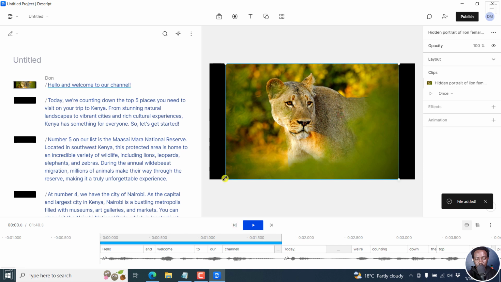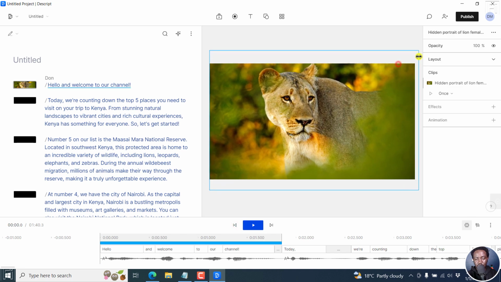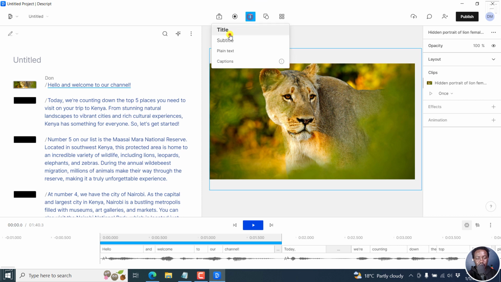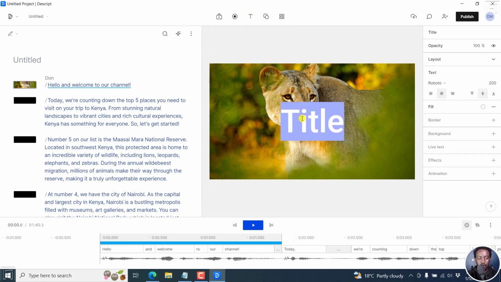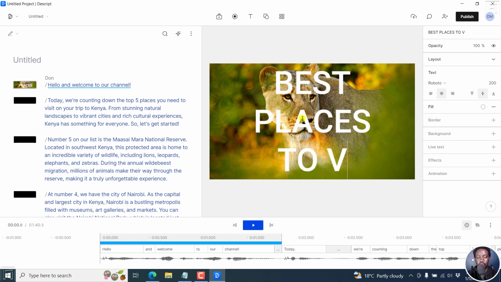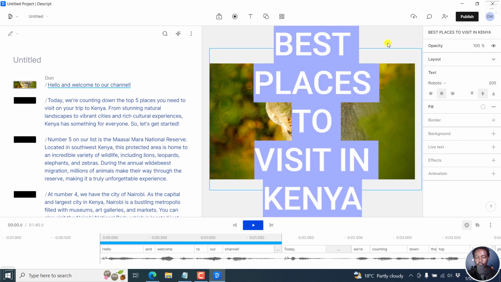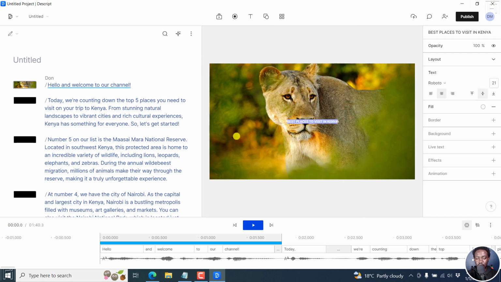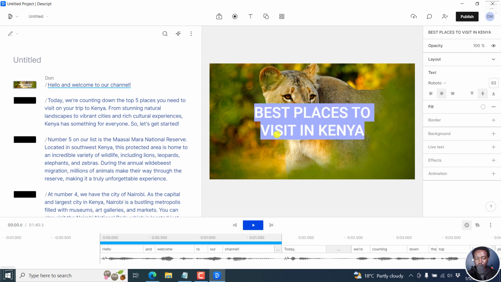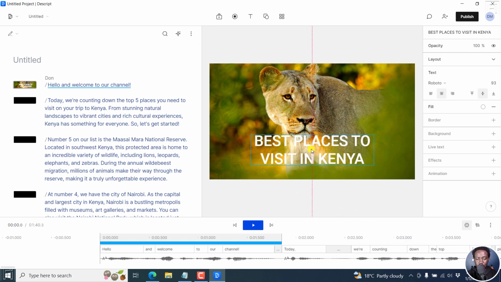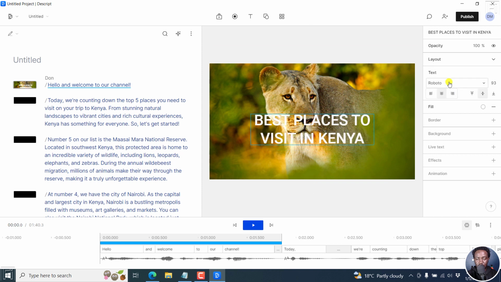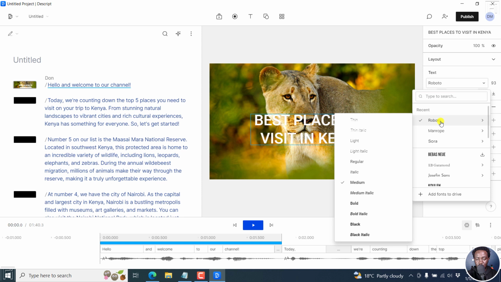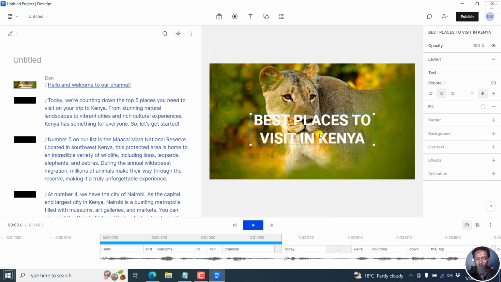So here it is. We can actually expand it to fill this particular section, and then you can add a title. Let's say we can actually make it caps: best places to visit in Kenya. And then we can reduce the size to maybe something like that. So that looks good. Can actually position it somewhere, let's say maybe here, and then we can actually decide to go with Roboto Bold. Looks a little bit better.